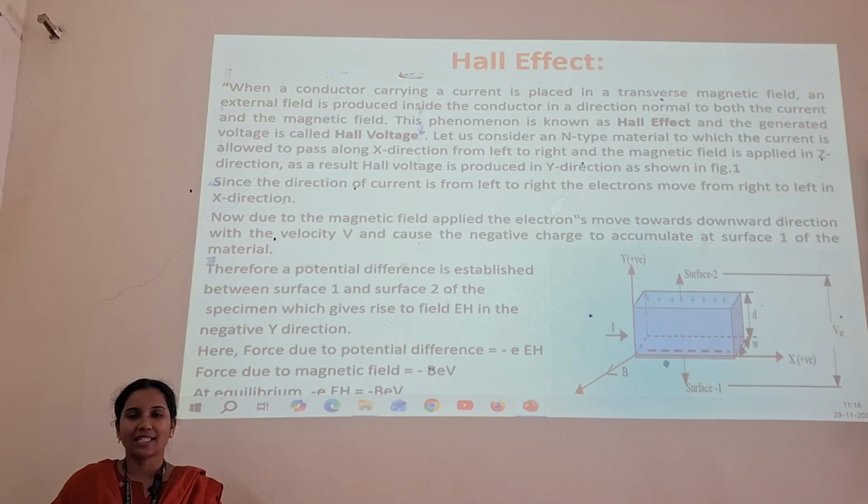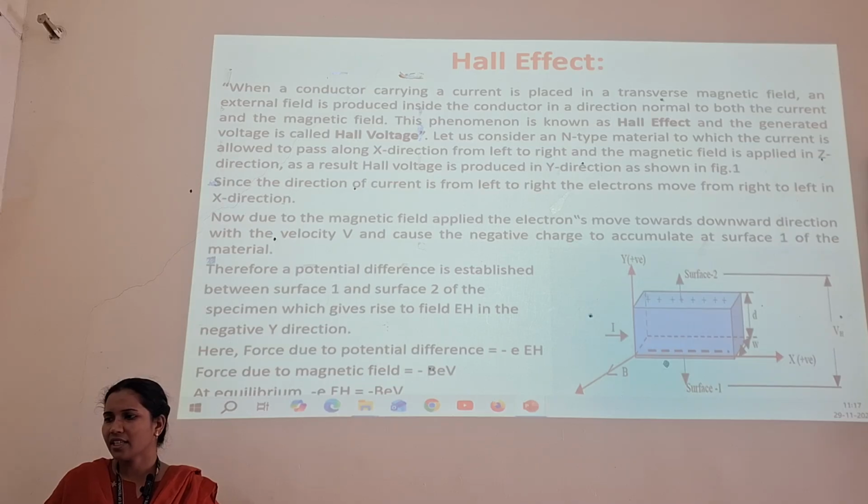Let us consider an n-type material in which the current is passed in the x direction from left to right, and the magnetic field is applied in the z direction. As a result, Hall voltage is produced in the y direction as shown in the figure. We can see here surface number 1, surface number 2, and the external field applied in the x direction from left to right.